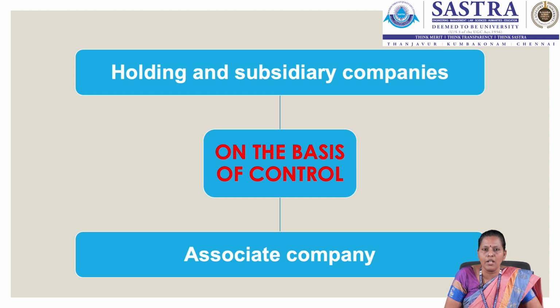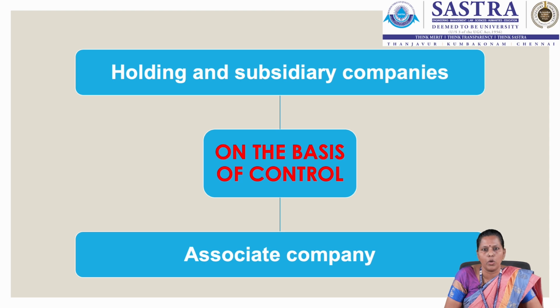Company A can appoint and remove a majority or all of the directors of company B without getting approval from company B. If company A holds more than 50% of the voting power in company B, that means company A is the holding company and company B is the subsidiary company.